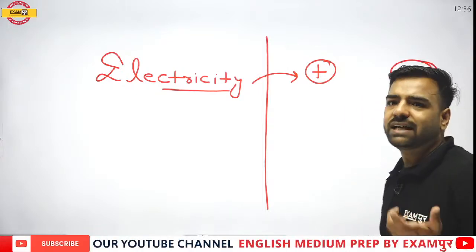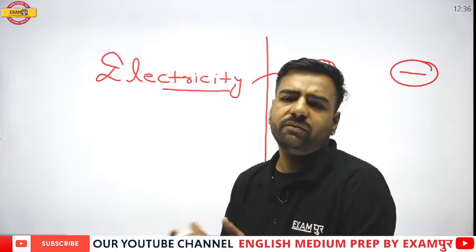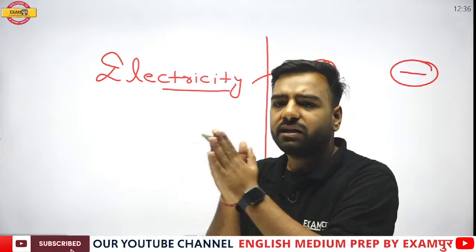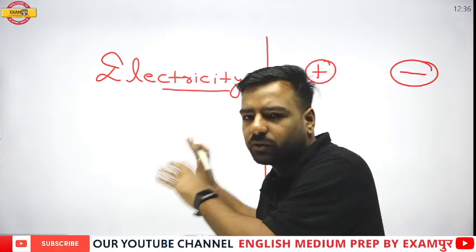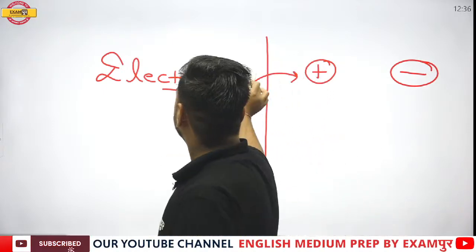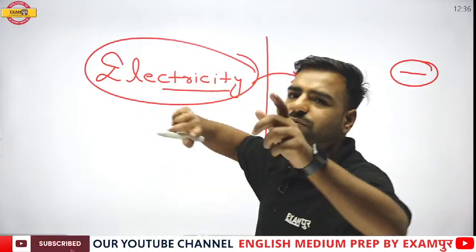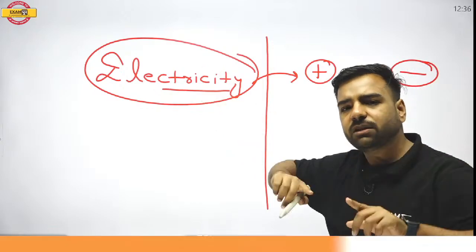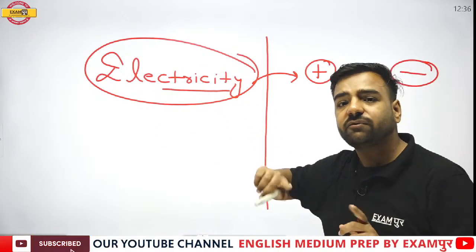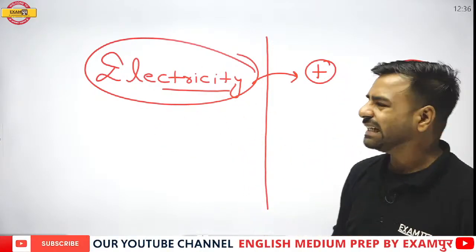Now, if I talk about the electrons, we are obviously understanding this fact that when we are talking about the electrons, that means we are talking about the negative charge. Now, we were talking about water current, right? So there was a flow of water over there. In a similar manner, when we are talking about the electric current, there is the flow of charge. So this is clear with us.